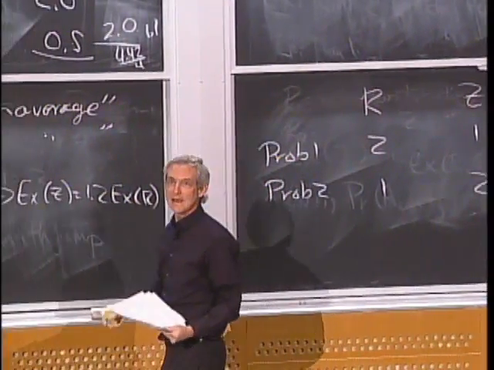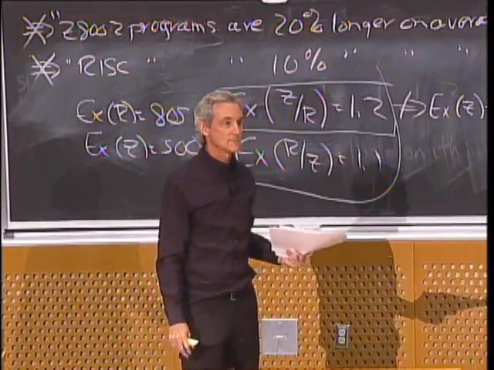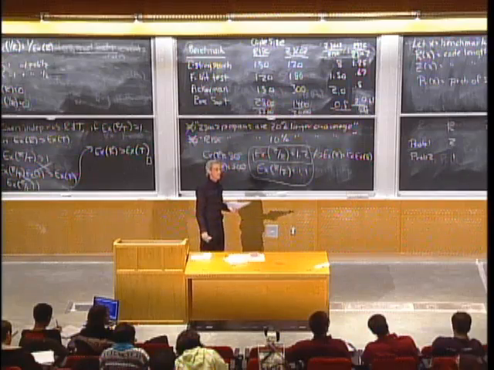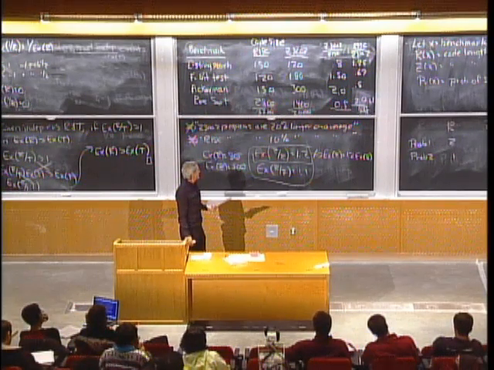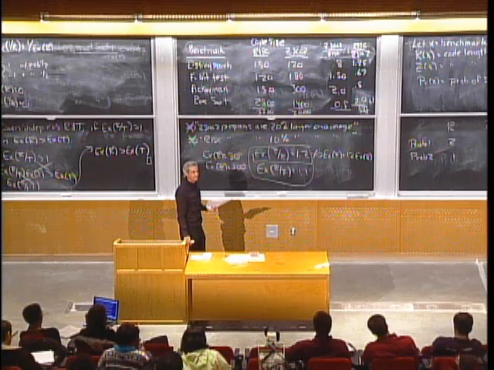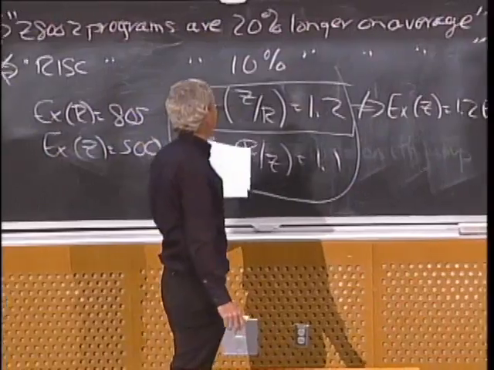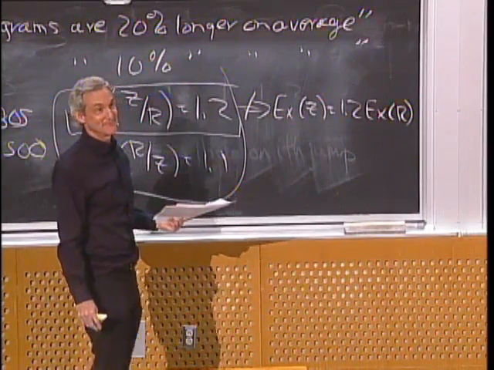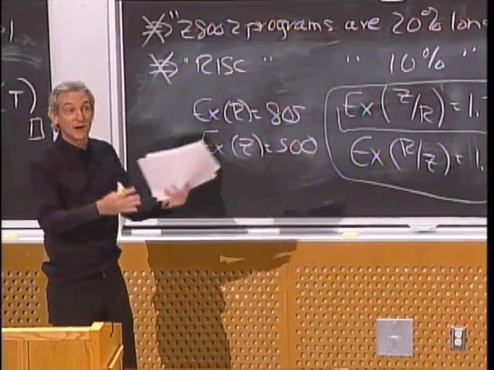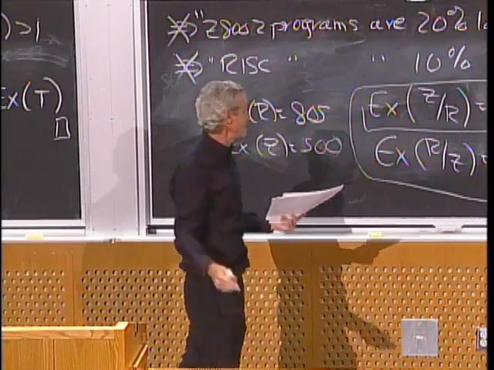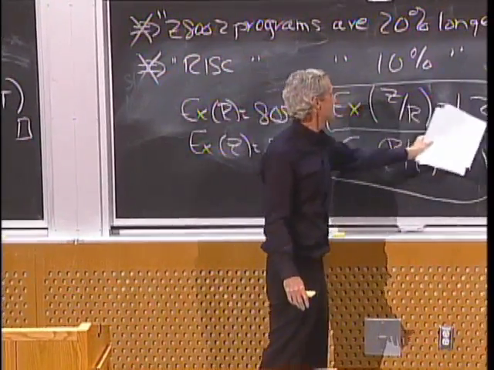Any questions? Yeah? What would be the word explanation of the expected value of Z over R? That is the average of the ratio. It is not the ratio of the average. They are very different things. You can see how you get caught up in that, because you have linearity of expectation and the product rule for expectation. But you do not have a rule that says this implies that.